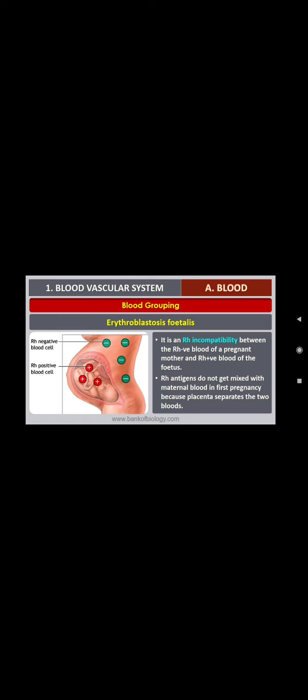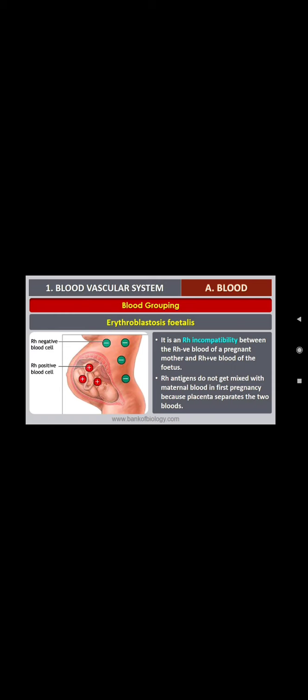For the second pregnancy, you know very well that at the first transfusion, if the negative one receives the positive one, no problem will be caused. In the second transfusion, now you know very well that the anti-RH factor will be produced.